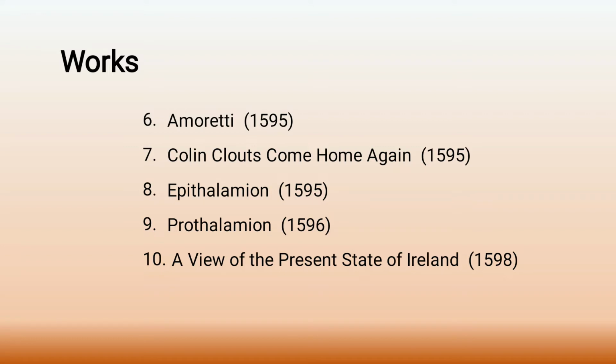Then we have the 9th popular work. It's not the 9th work of Spenser, but among the most popular works. Okay, I'm just mentioning only the popular 10 works of Spenser. And the 9th work is Prothalamion, which is the poem we are going to discuss today. It was published in the year 1596. Okay, yes. And finally, we have A View of the Present State of Ireland. It was published in the year 1598. Sorry, okay, 1598. So we can say that it might be the last work of Spenser.